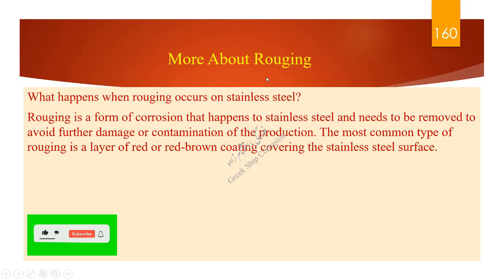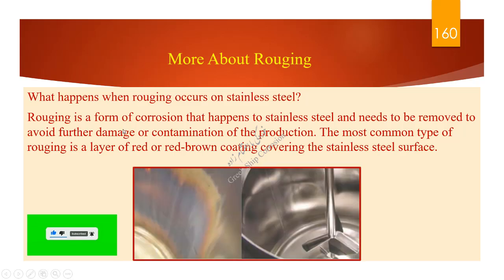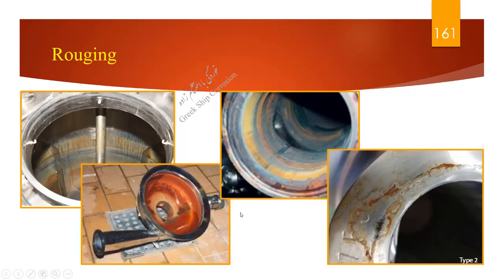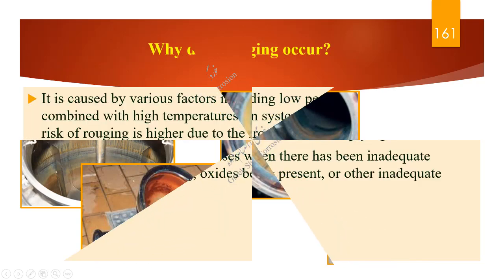More about rouging. What happens when rouging occurs on stainless steel? Rouging is a form of corrosion that happens to stainless steel and needs to be removed to avoid further damage or contamination of the production. The most common type of rouging is a layer of red-brown coating covering the stainless steel surface, as you can see in the picture. More pictures of rouging are included here.